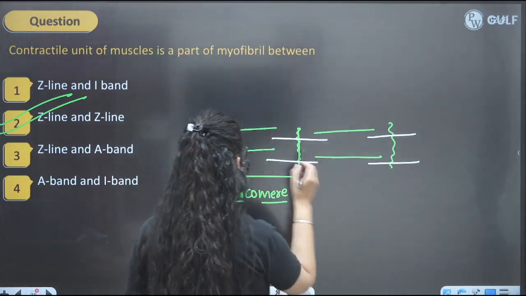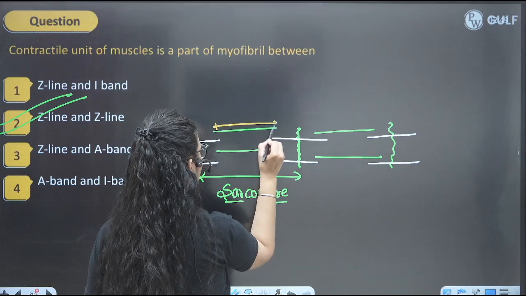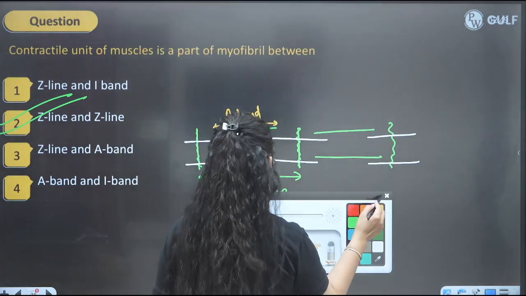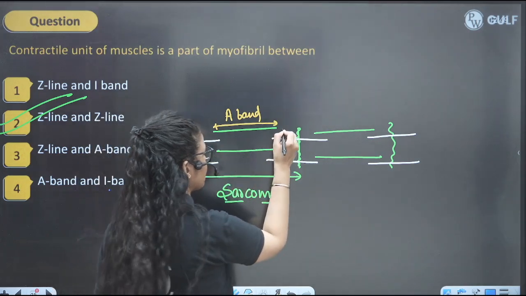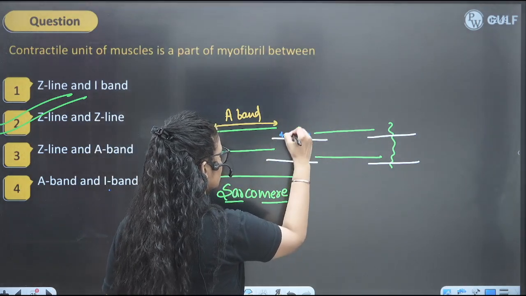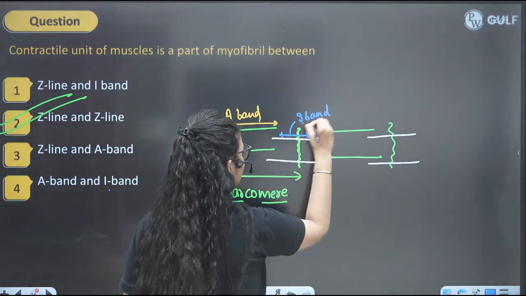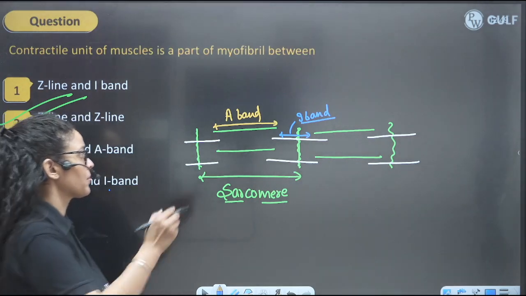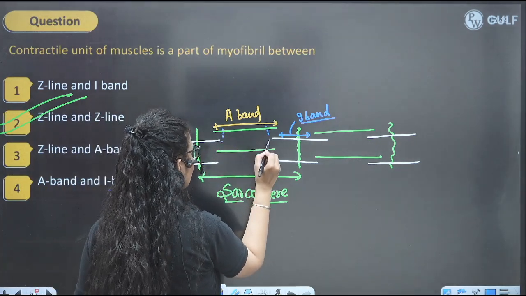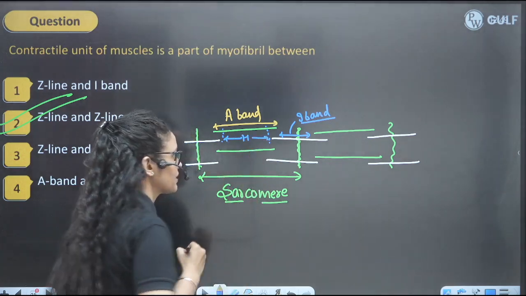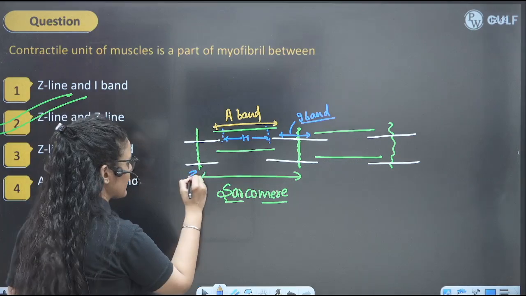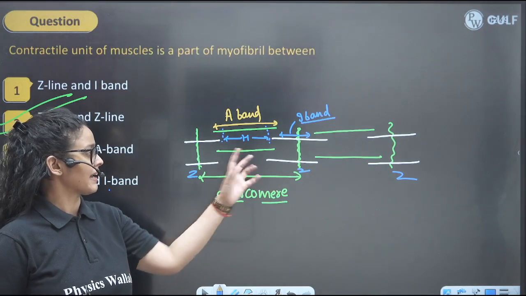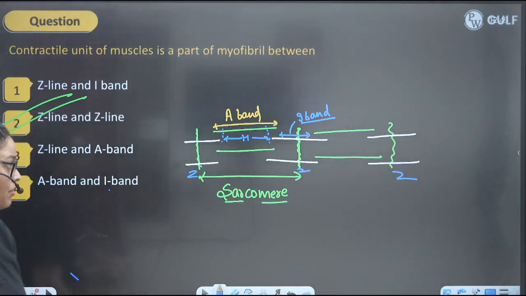So when we talk about the A band, the whole length of myosin is considered A band, irrespective of the overlapping, right? When we talk about the other band, that is I band, where only actin is present. So this is known as I band, where only actin is present, there is no overlapping of myosin, right? So that is something which you have to remember. And where only myosin is present without overlapping, it is known as H zone. So I'm sure you kids are aware about this. And between 2 Z lines, we basically have a sarcomere, right? So between the 2 Z lines, one sarcomere, then another sarcomere, that's all you have to remember.